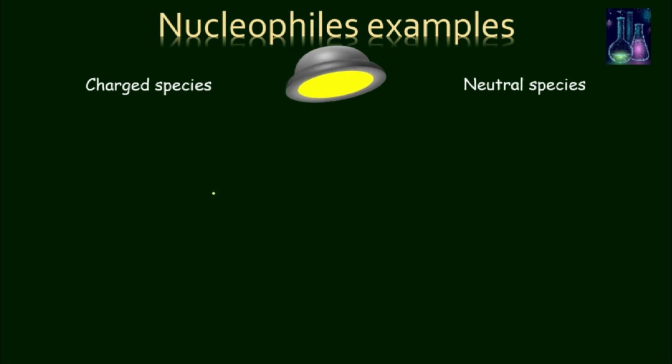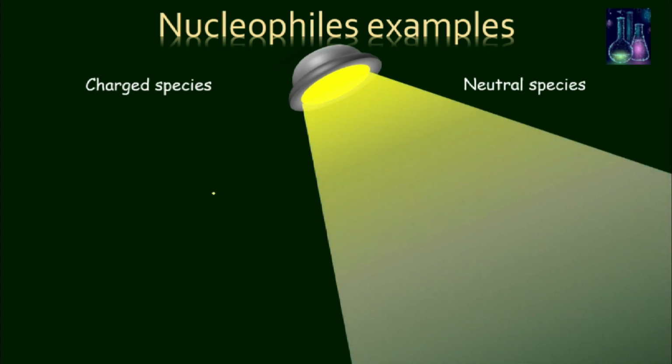Now let's see some neutral species. Water, H2O, has an extra electron pair.